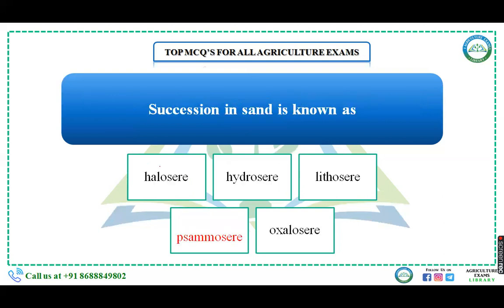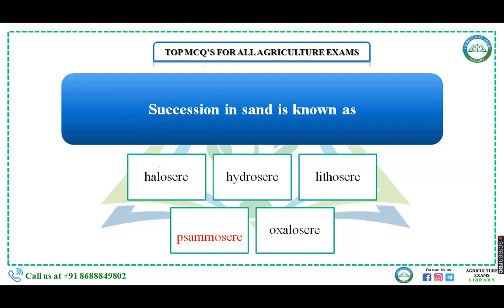What is succession? The term for succession in sand is: heliosphere, hydrosphere, lithosphere, psammosphere, or oxylosphere. Then what is succession? Development of a plant community on a barren area is known as ecological succession. Or you can say it is the replacement of an existing community by new ones in an orderly sequence in a barren area with time due to change in environmental conditions.